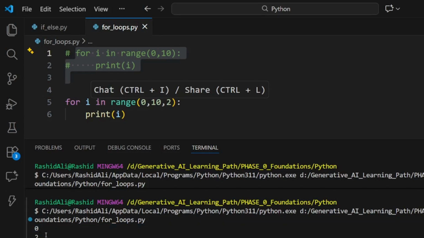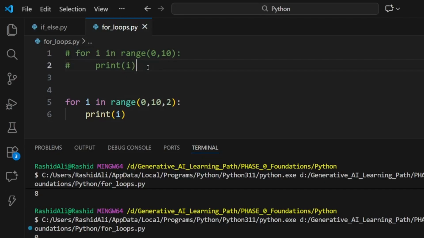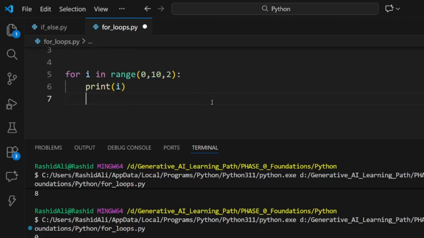After it makes 2 steps, it landed on 2, and then 4. In the first it was 0 1 2 3 4. In this we have skipped values: after 0, 1 has been skipped, and after it 2 has been printed, and 3 is skipped. So this was the range function.